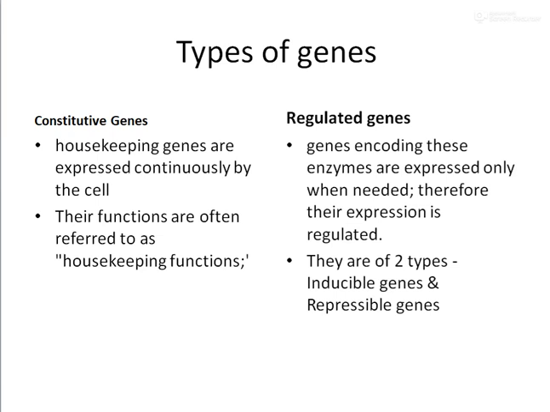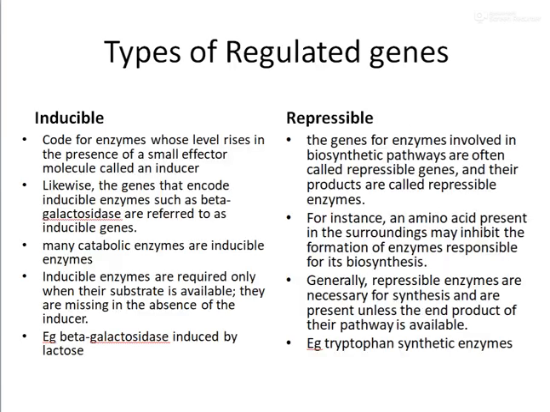Now these regulated genes can be of two types. They can be inducible genes as well as repressible genes. There are certain genes which will be induced by the presence of certain agents.